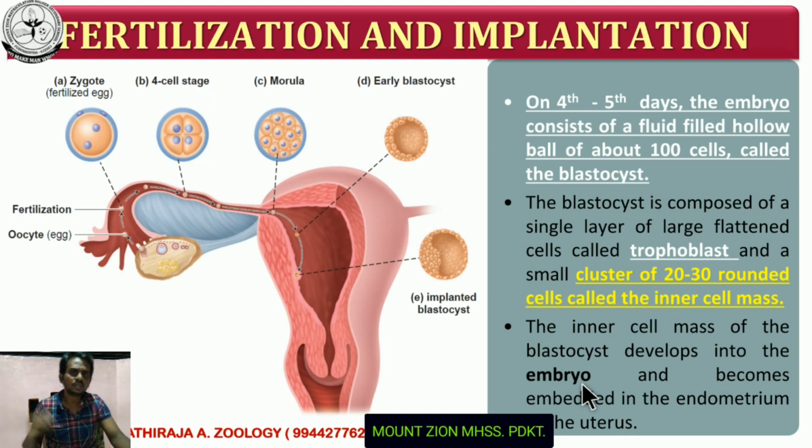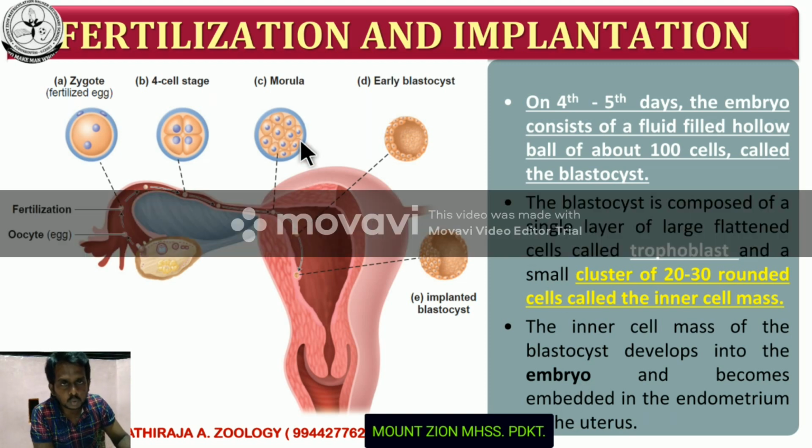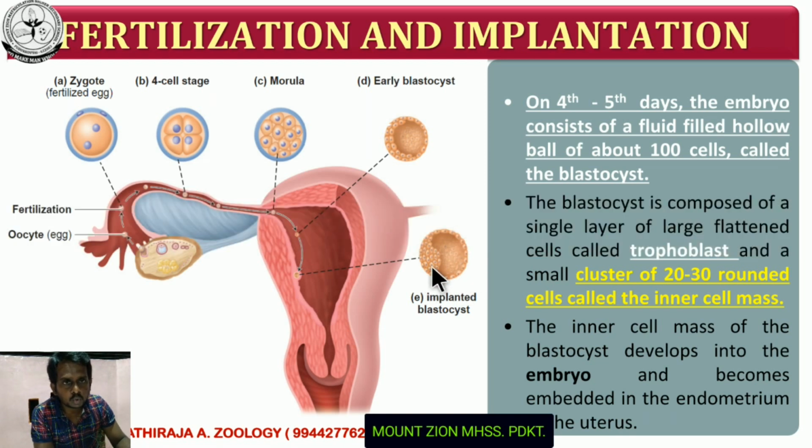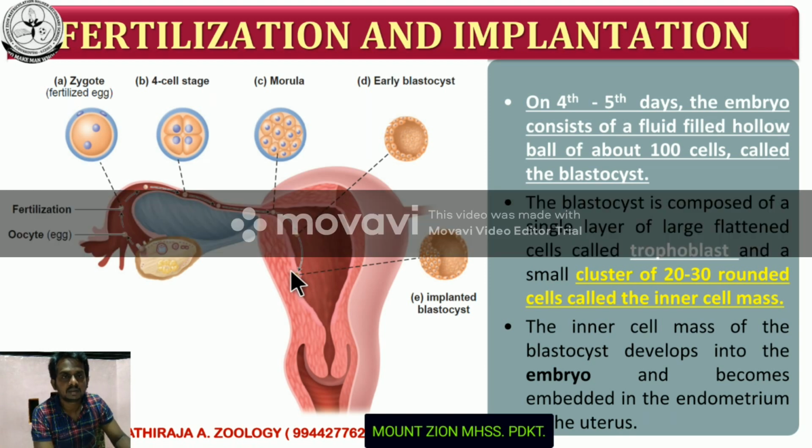So what are the stages in cleavage? First the 2-cell stage, then the 4-cell stage, then the 8-cell stage, then the morula, then the blastocyst. The blastocyst differentiates into two parts, namely the outer trophoblast and the inner cell mass. The inner cell mass differentiates into the embryo. The outer trophoblast helps in the attachment of the egg to the endometrial wall.